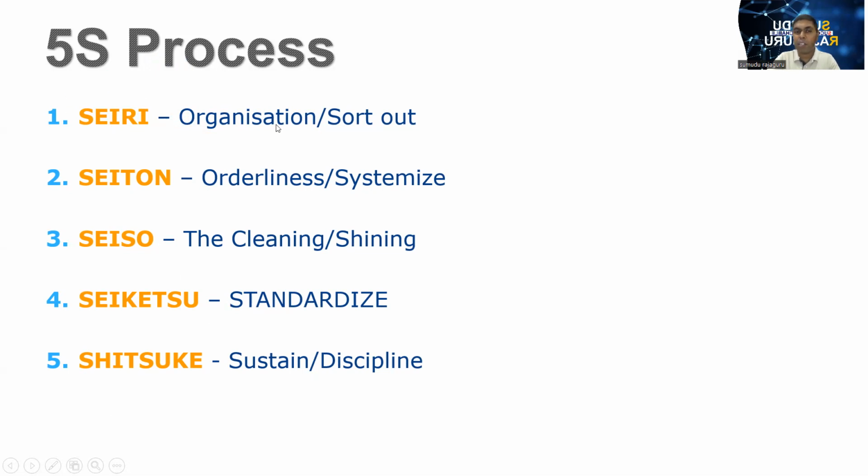When we translate into English, seiri means sort, seiton means systemize, seiso means shine, seiketsu means standardize, shitsuke means sustain. So all the English words start with S. Because of that, we call this concept 5S.